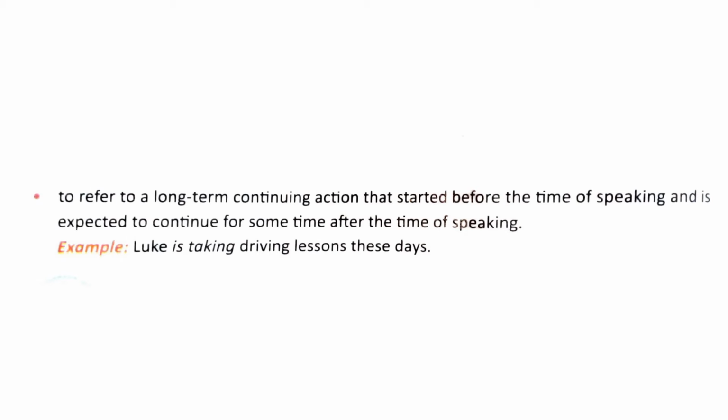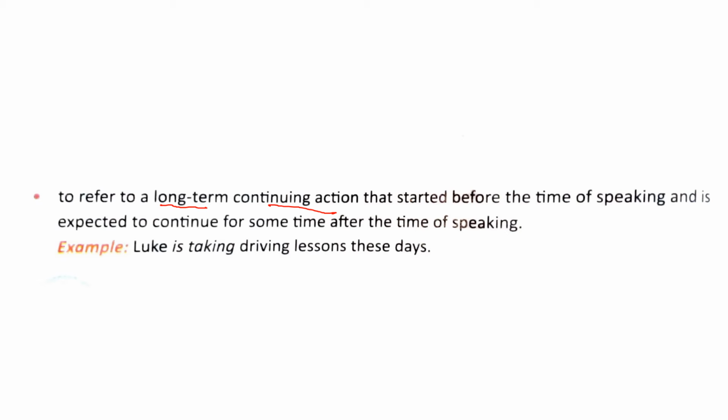The last point is, we use present continuous tense to refer to a long-term continuing action that started before the time of speaking and is expected to continue for some time after the time of speaking. We can understand this point with a diagram.